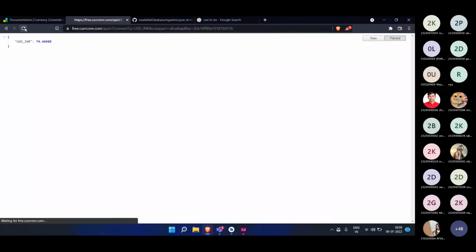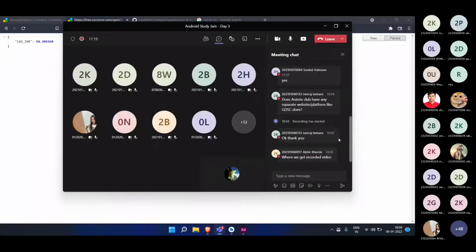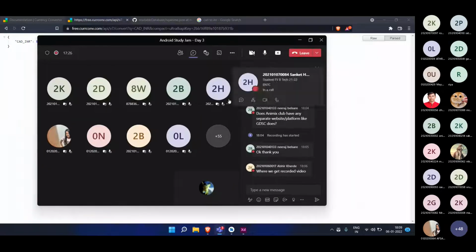If I refresh the page, here you can see if you convert 1 USD to INR, you will get 74.46985 rupees. If I write CAD instead of USD in the URL, it will now give Canadian dollar to INR, which is 58.303348. And this is dynamic, guys. If you refresh this page after 2 to 3 days, it will give you the updated value. That is the thing you get when you use an API.